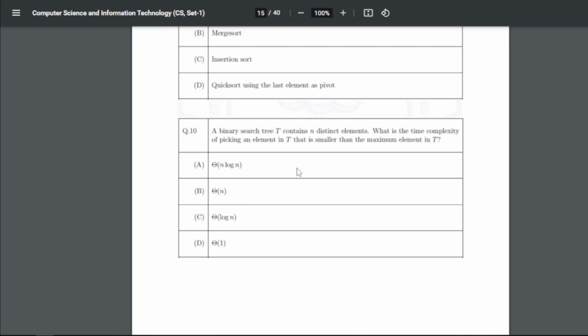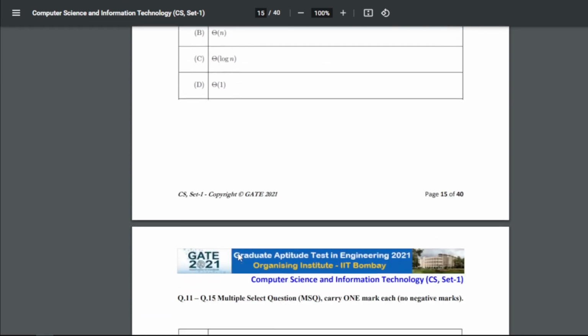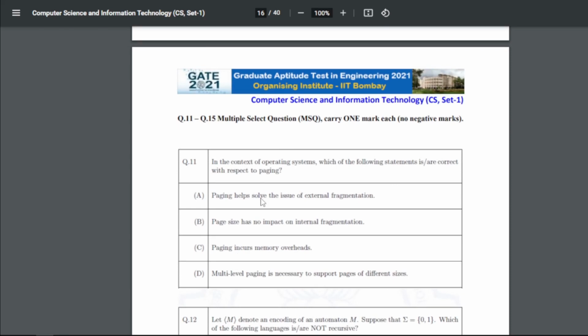A binary search tree T contains n distinct elements. What is the time complexity of picking an element in T that is smaller than the maximum element in T? So for 10, our answer will be D, that is theta 1, right? So this will be the complexity to pick an element in T. Next question is a multiple select question, right? Carrying 1 mark each. So here no negative marks.